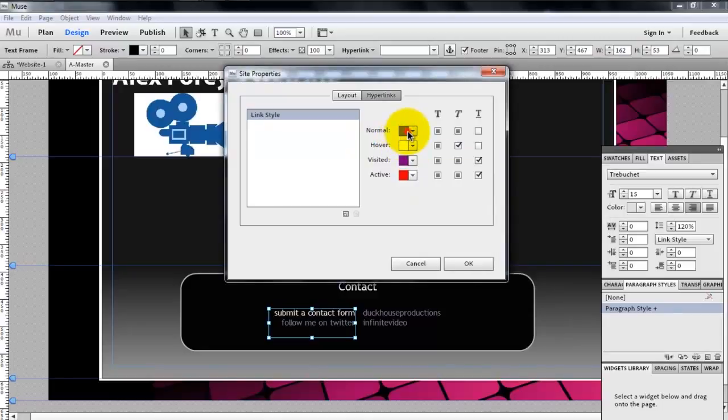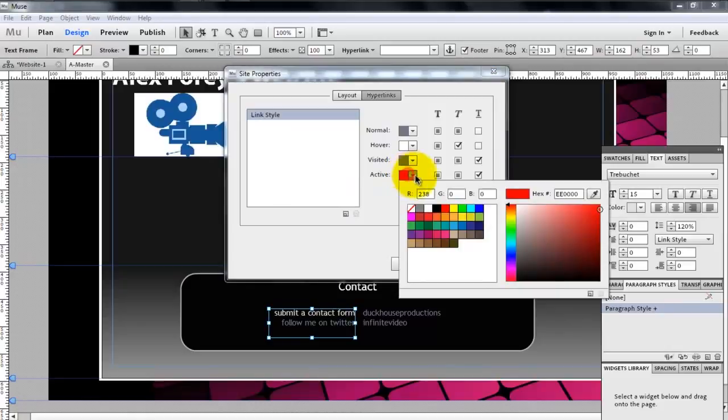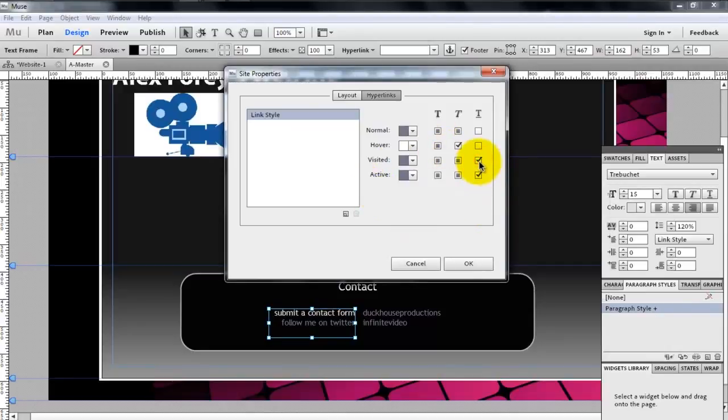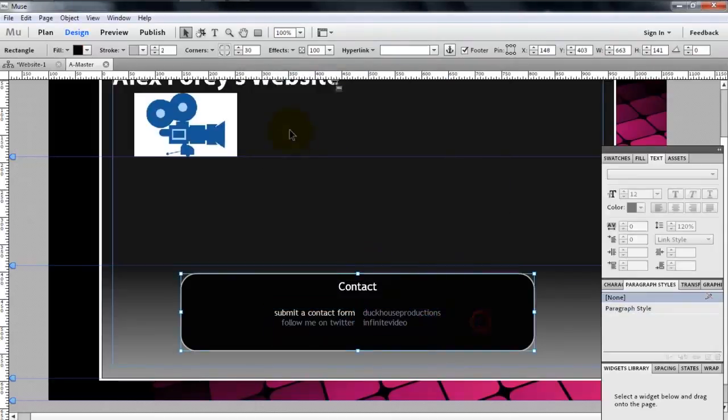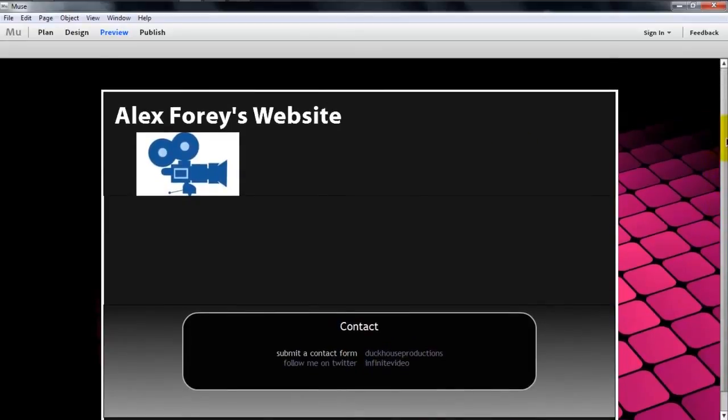So 767689. Just type that in. 767689. And again, 767689. And uncheck underline for both of those. And press OK. So now, if we just press preview, we can see a preview of our web page. So this is what it will look like when we've finished. You can see when we hover over a link, you get this nice italic feel.